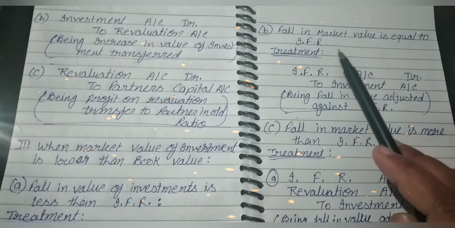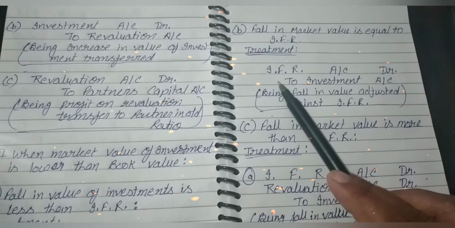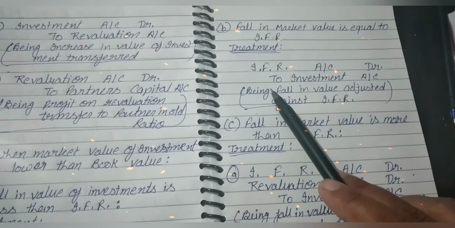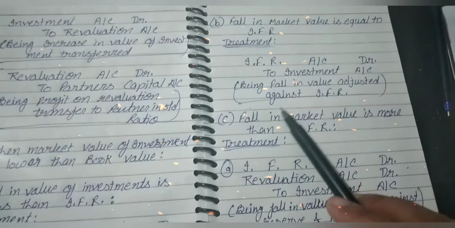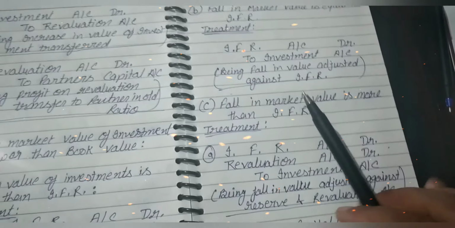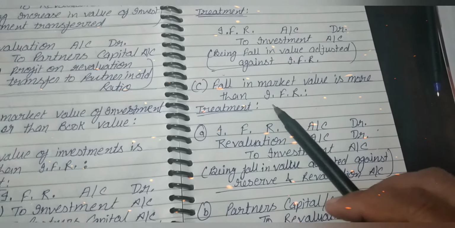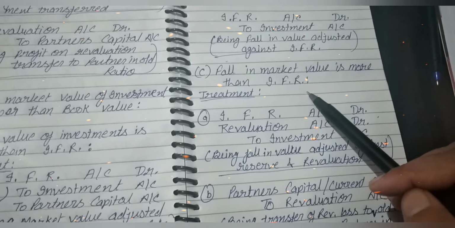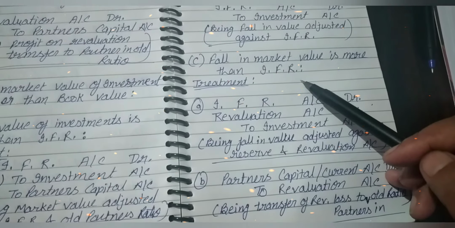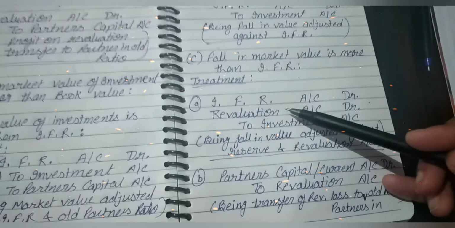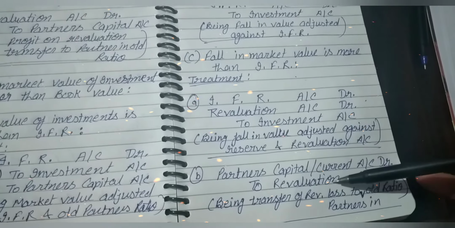If the fall in the market value is equal to the IFR, the treatment will be IFR account debit to investment account. Now, when the fall in the market value is more than the IFR, it will be a loss, which will be recovered through the revaluation account and the partners' capital account.